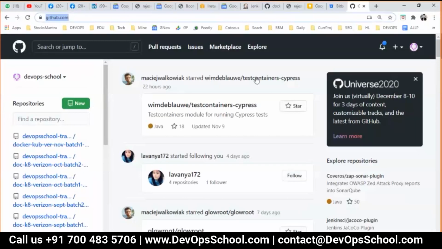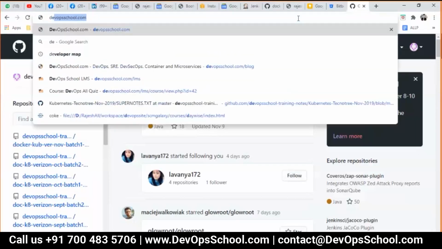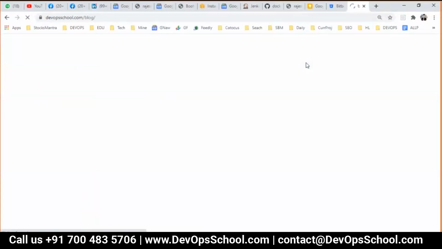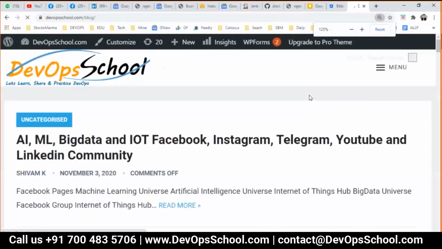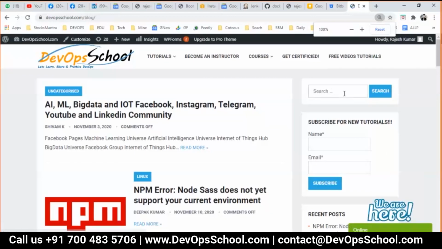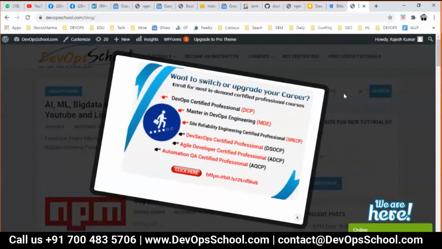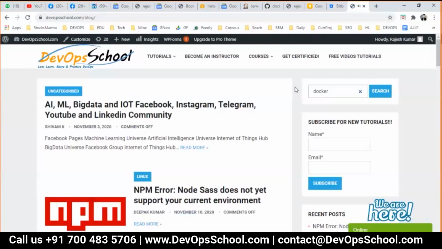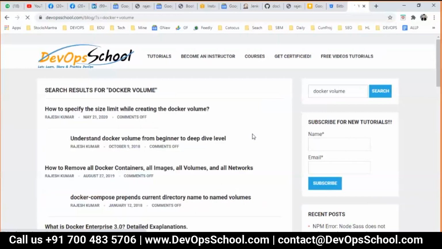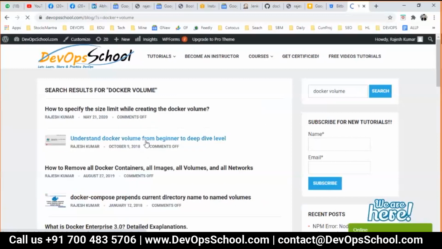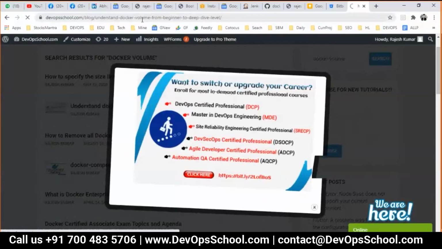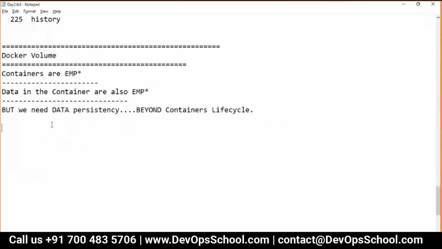Before showing the demo, I would like to share with you a reference. Again, anything you need, you have to start searching here. Docker volume, and here it is. This article, you can read it while doing the lab.